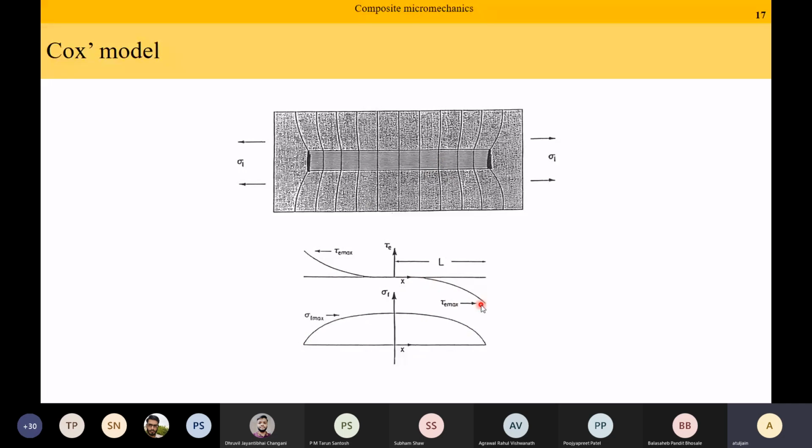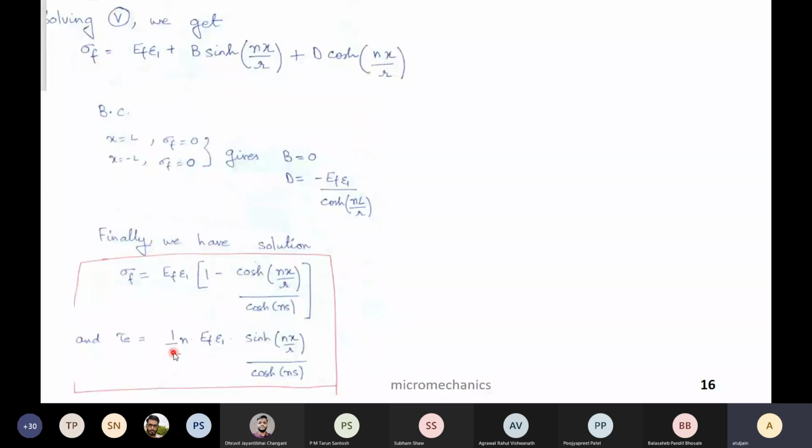If I go back to my previous equations, can you quickly tell me where and how much is the maximum value of sigma F, and where and how much is the maximum value of tau E? Please try. These equations give you how sigma F is varying as a function of x. For what value of x is sigma F the highest? For what value of x is tau E the highest?